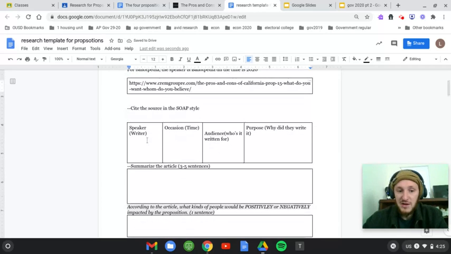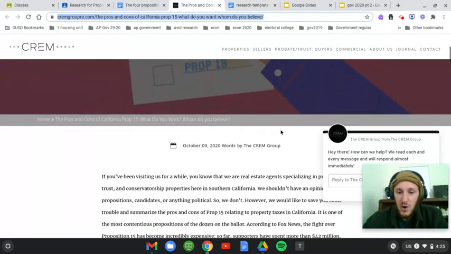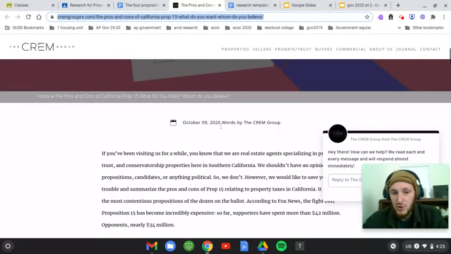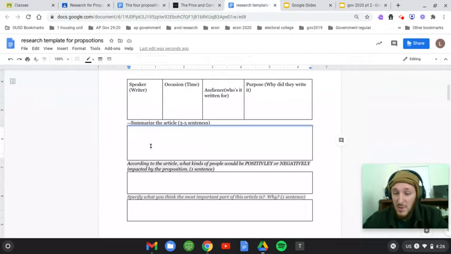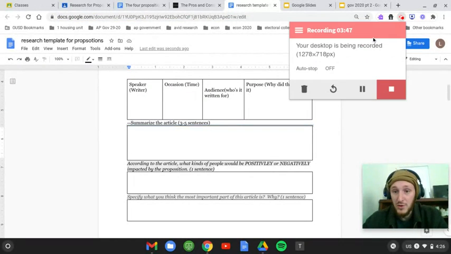And then you're going to find the speaker, occasion, audience, and purpose. So that's the writer and the time, who it's for, and why they write it. Okay, so who wrote this article? The Creme Group on October 9th. Okay. Then in this box, I'm looking for about a 3 to 5 sentence summary. So not super long, just like a quick going over about what the heck this article was about.